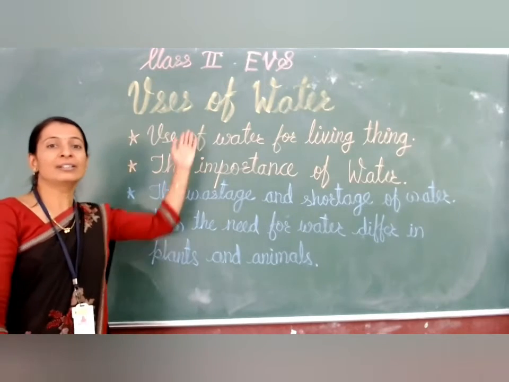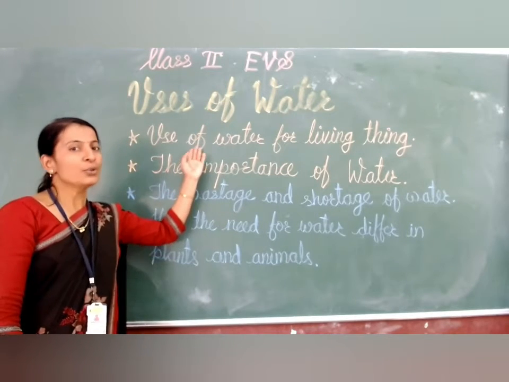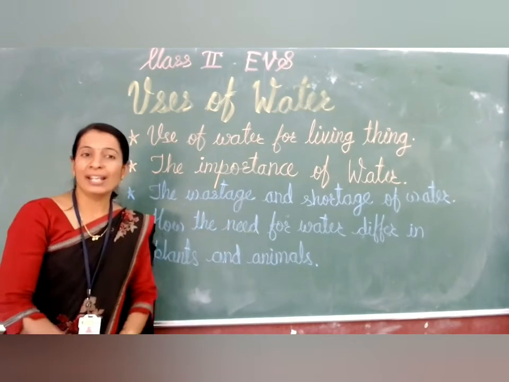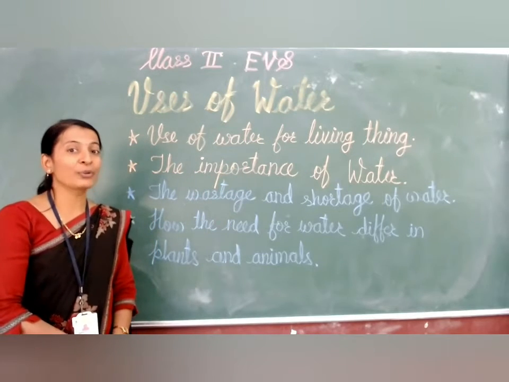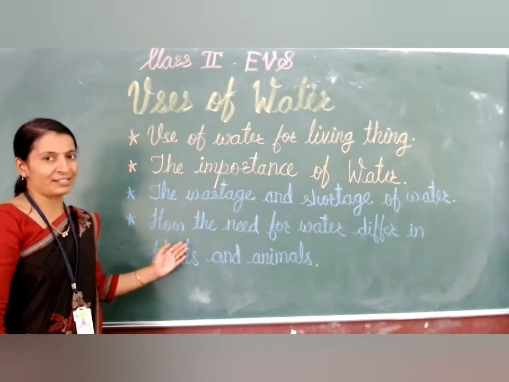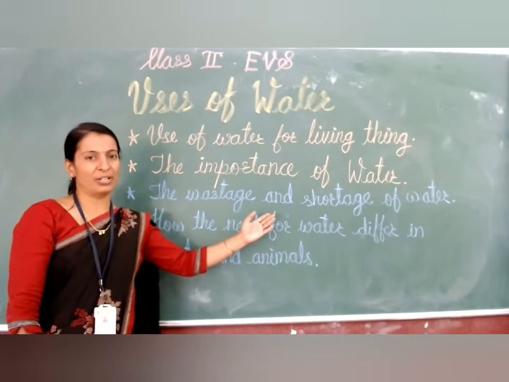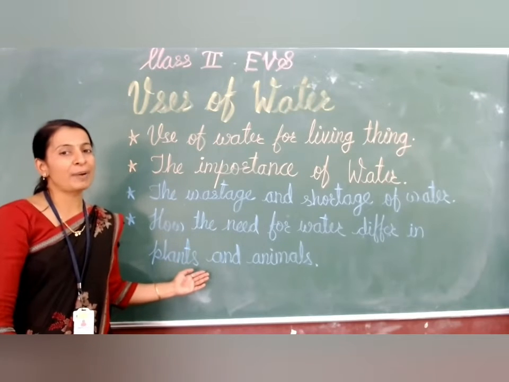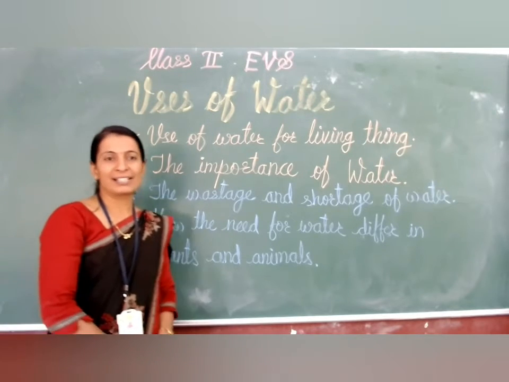Already we have learned these 2 points: uses of water for living things, and the importance of water. Today in this video, we are going to learn these 2 points: the wastage and shortage of water, and how the need for water differs in plants and animals. So let's start.